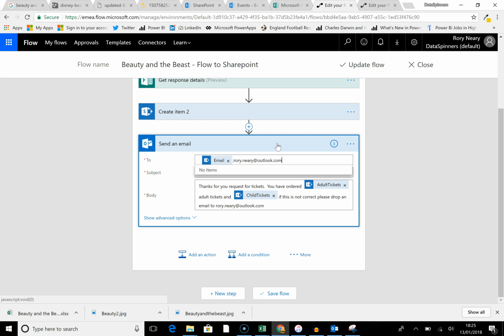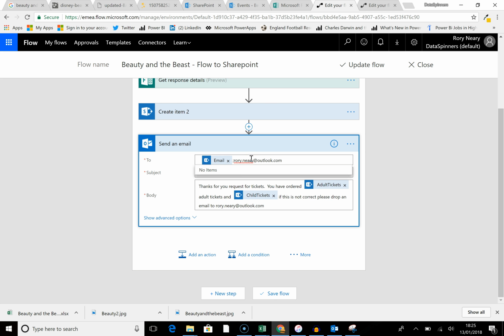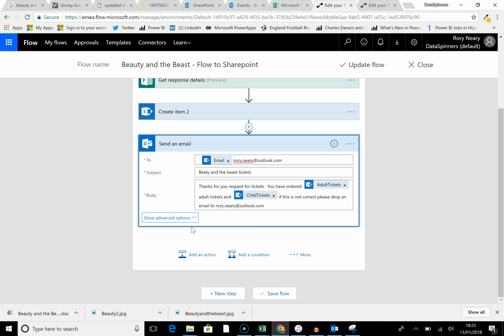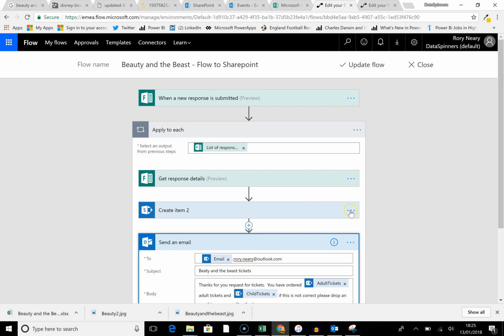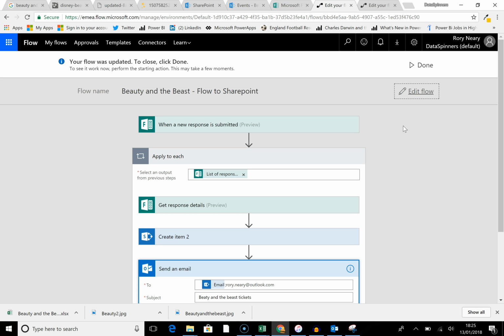rory.neary@outlook.com. Because actually, what needs to happen here, I'm kind of hoping this won't fail, because I've not done that little in-between bit before, so I don't really know how it's going to behave. So what we'll do is advanced options. No idea. That's interesting though. You can put an attachment in there. Okay. And I think at that point we're actually done. So I'm going to hit update flow, and see how it works.